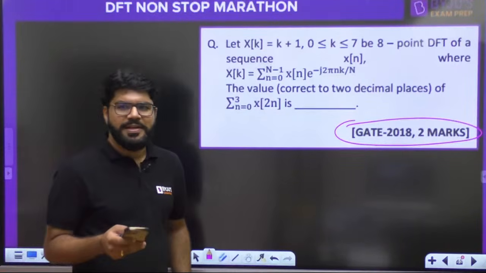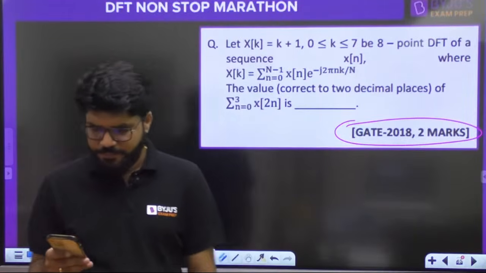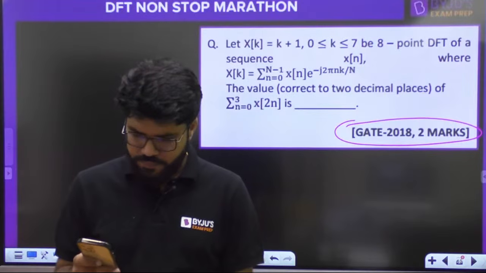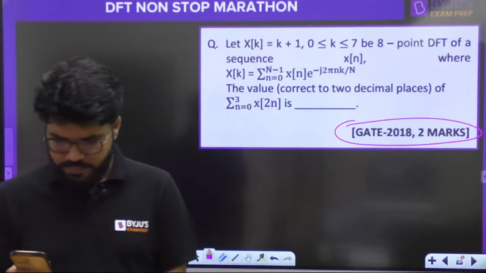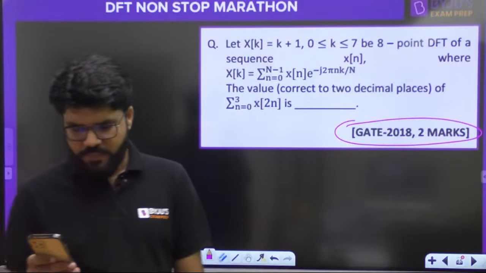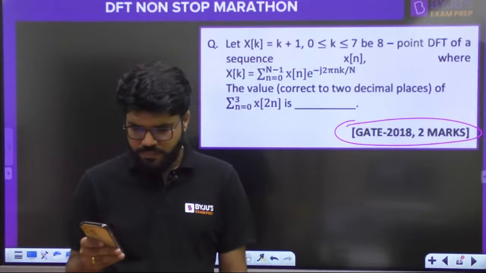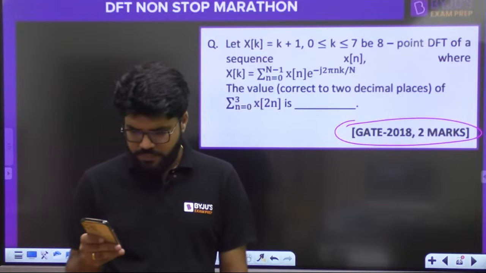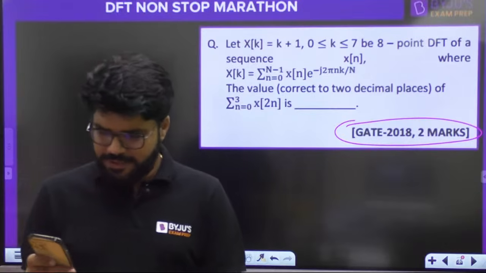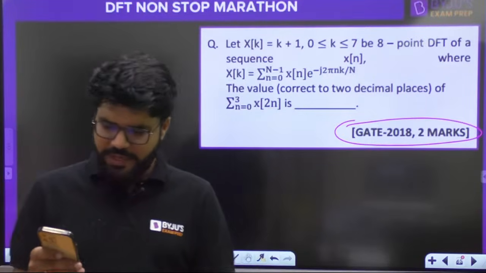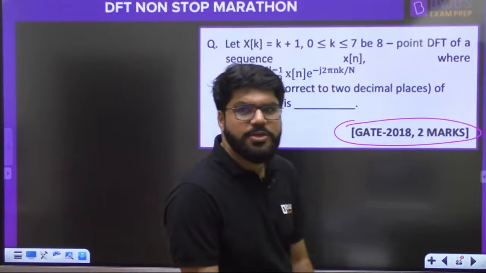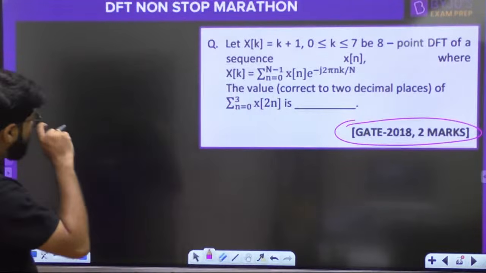So Kanugla says 28, Amit says 3. Kishan says 16. So different answers are coming up on the screen. Chalo, no issues. Let's figure out. Time आपको थोड़ा बहुत दे दिया है मैंने.